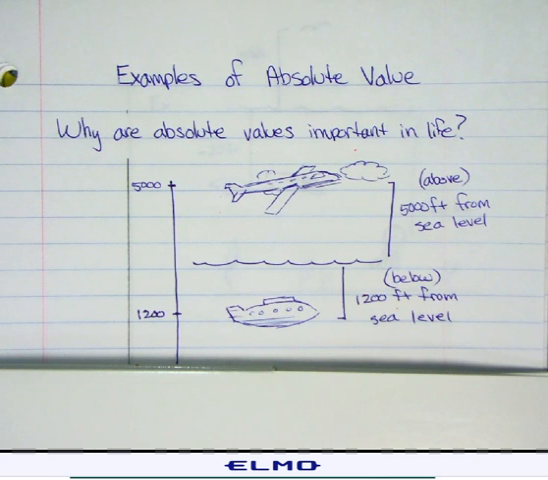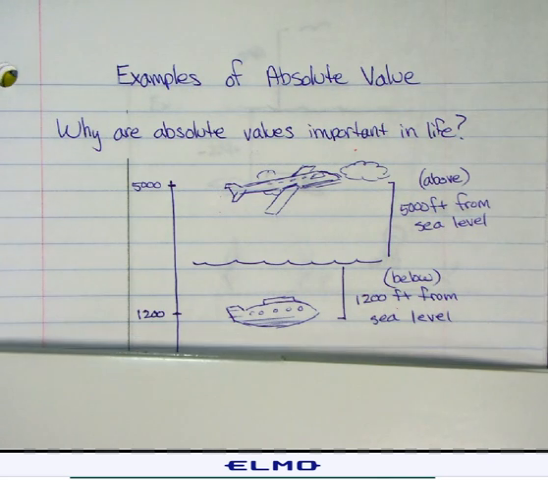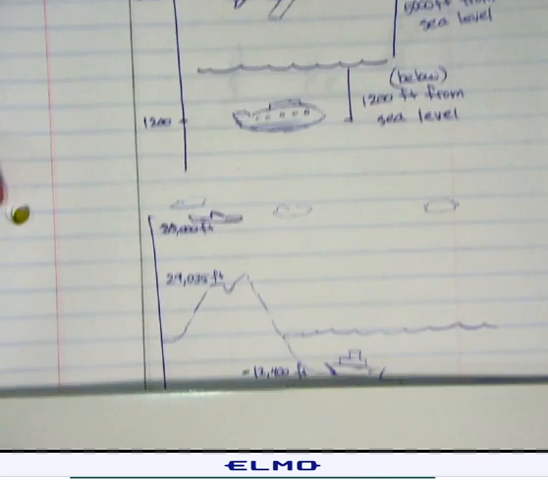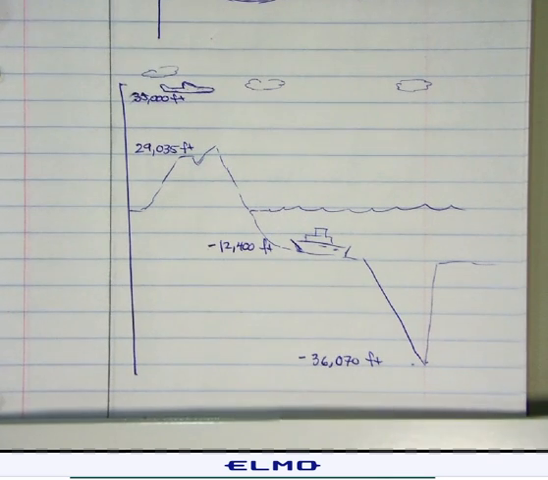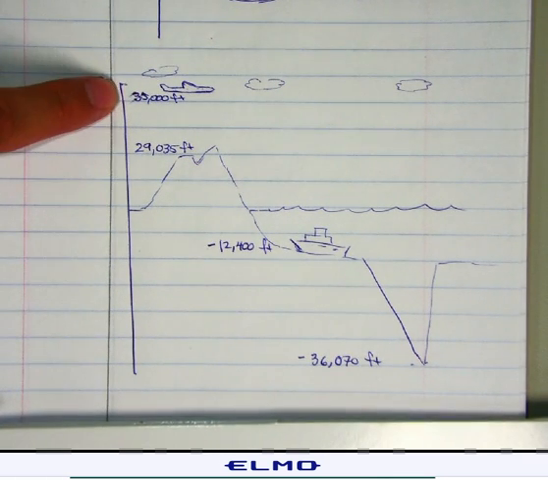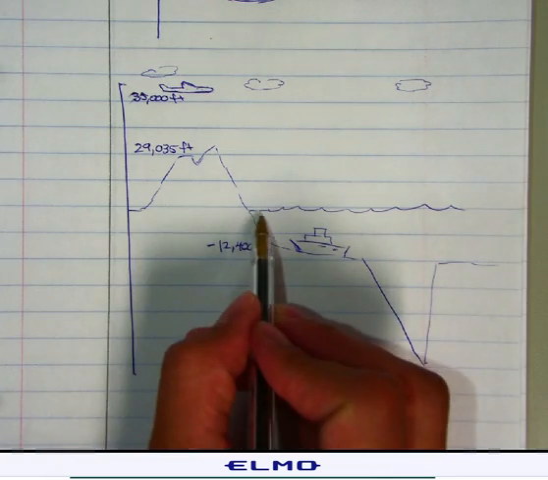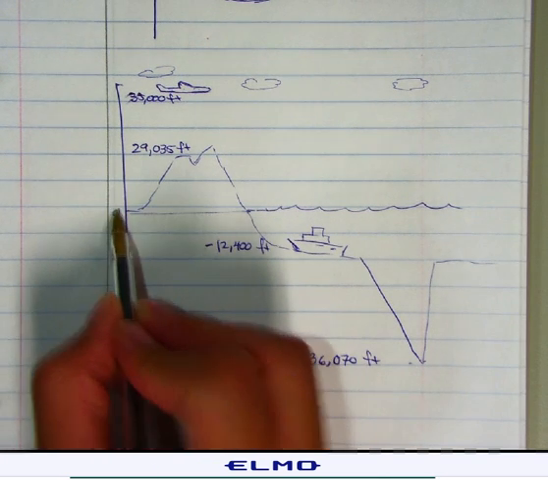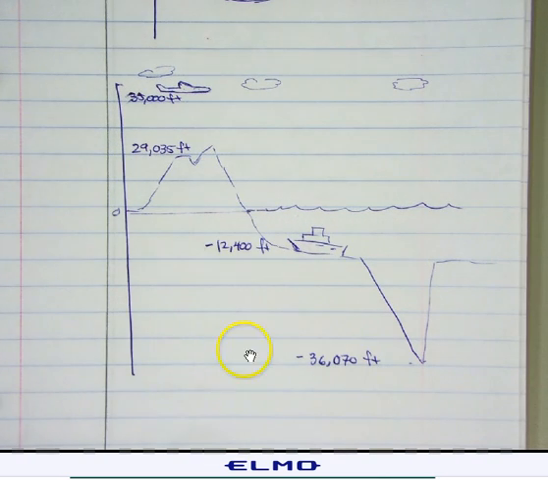So I'm going to take an opportunity just to kind of draw some of those examples and answer the question, why are absolute values important in life? Where do we see them? Why do we need them? So there's our example about the airplane and submarine. And I drew a little quick example of the different heights, either above or below sea level. Keep it in mind that sea level is always going to be zero, just like that.